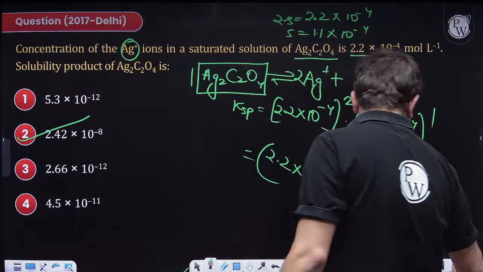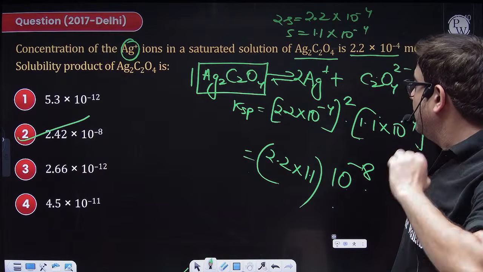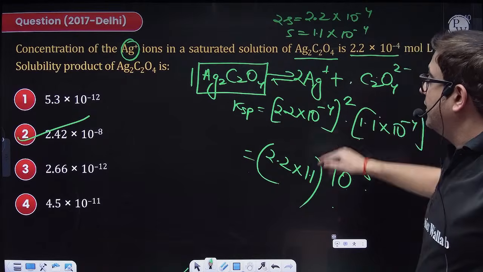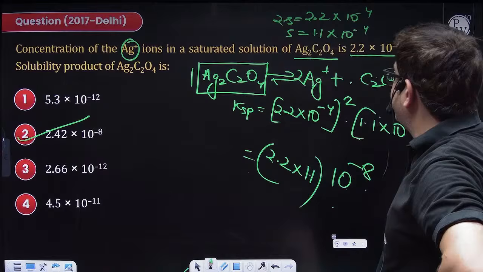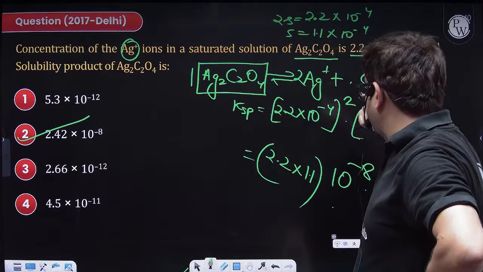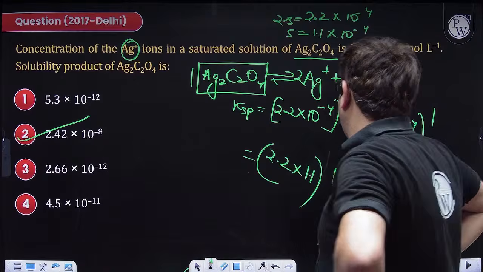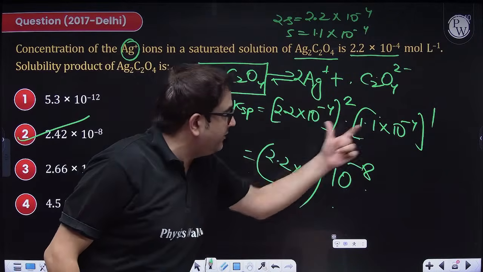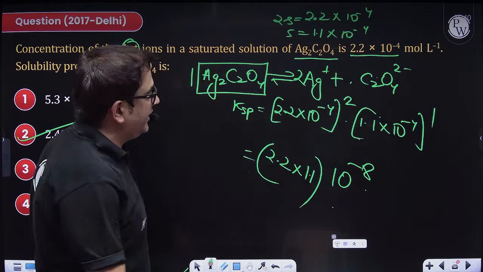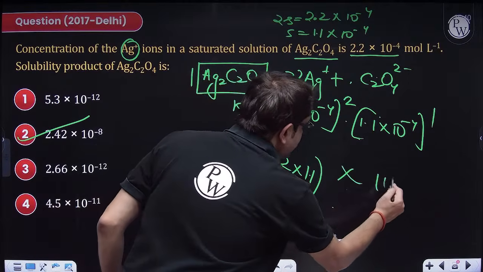Let me just check, beta. Acha, option 1. Have I done option 1? Acha, most of you are correct only, beta. Concentration of silver ion in saturated solution is given. Okay, sir. Concentration of Ag plus ion is this much. Okay. I have to square this and then multiply. So squaring this will make it 10 to the power minus 8 and minus 4 will make it 10 to the power minus 12. I am sorry. It will make it 10 raised to the power minus 12.